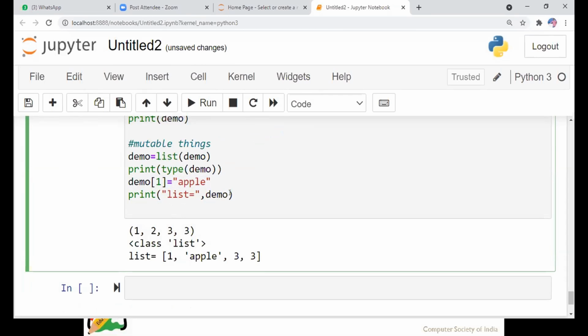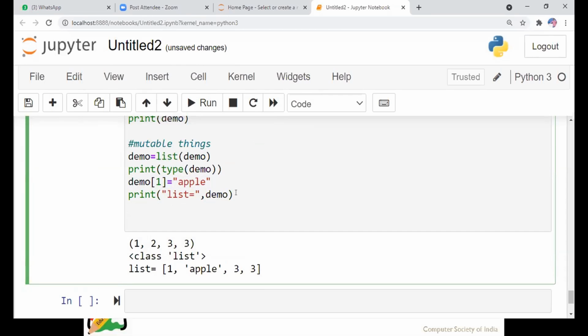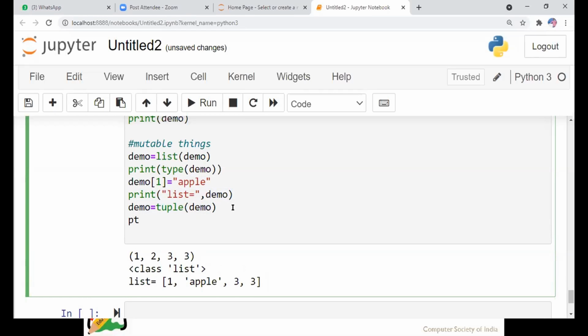Now we have changed the list. Now again I am going to convert this list into a tuple. See, I converted the tuple into a list and printed the type. I added an element at index 1. Again I printed the list. Now that list is converted back to a tuple, and I'm going to print the tuple.